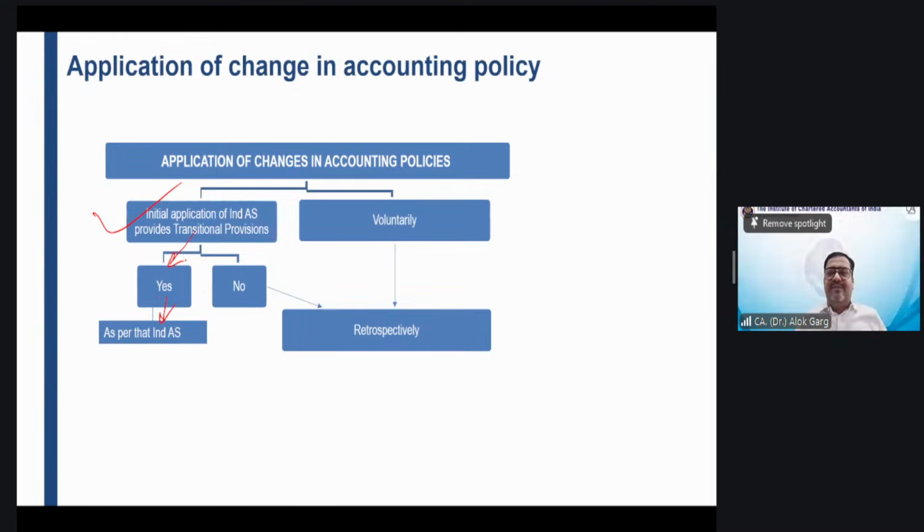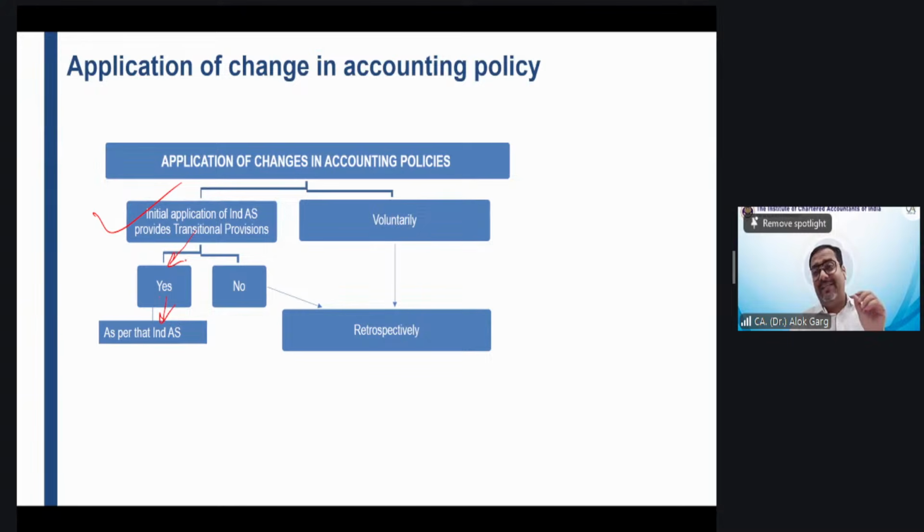But Ind AS 116 has given an option for the first time for the transition related option. And you know what 116 told? 116 said that if you want to do a prospective application of Ind AS 116, you can do that. And many companies have opted for that prospective application which is given in the transition related provision. Why? It is very simple. You are not required to go into the past and restate the numbers and give the third balance sheet and do the computation from the past. You just need to do the changes from the current year.